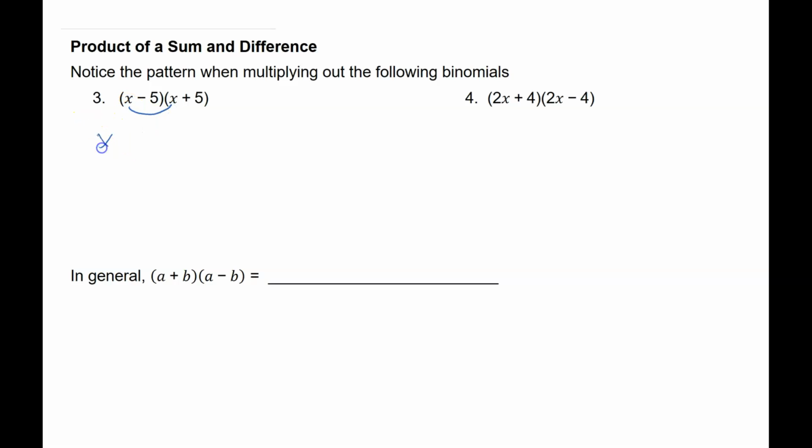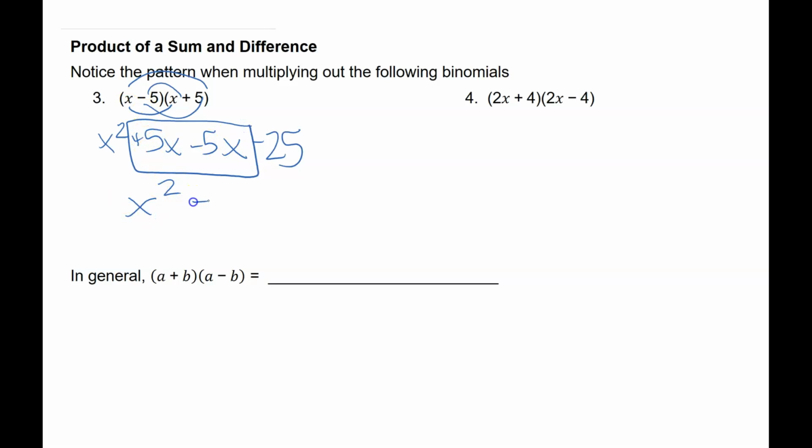So firsts is x squared. Outers is 5x. Inners is minus 5x. And lasts is minus 25. So when I put these together, because they are like terms, 5x take away 5x is no x's. So my answer becomes x squared minus 25.